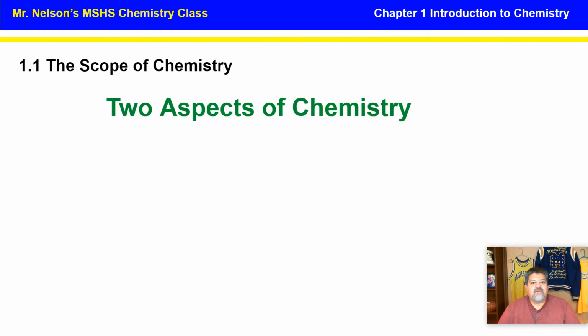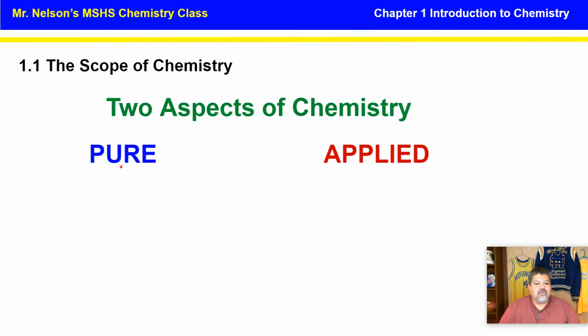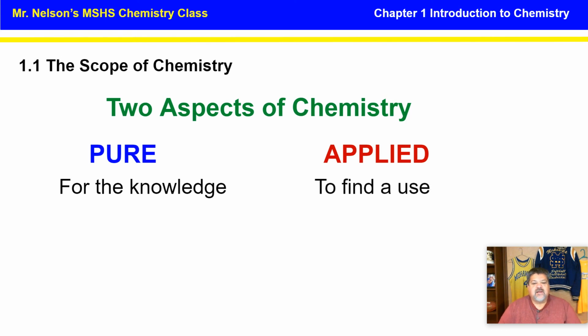Now, there are 2 different aspects of chemistry. We have pure chemistry and applied. I wish everybody would do chemistry just for the knowledge. But even scientists can't do it just for the knowledge because they have to make a living too. So they have to figure out a way of applying that knowledge towards a use so they can actually make money.